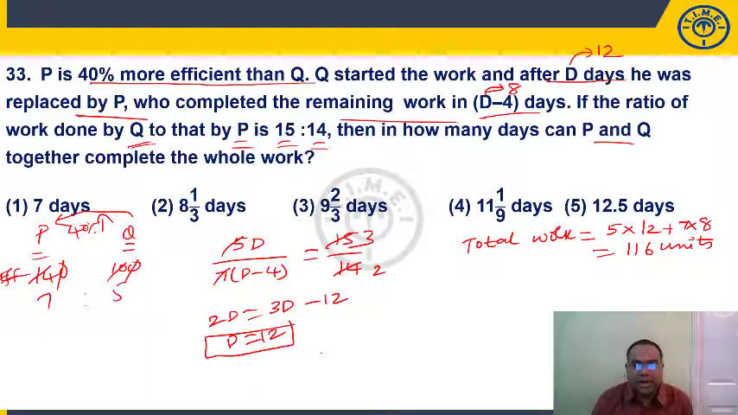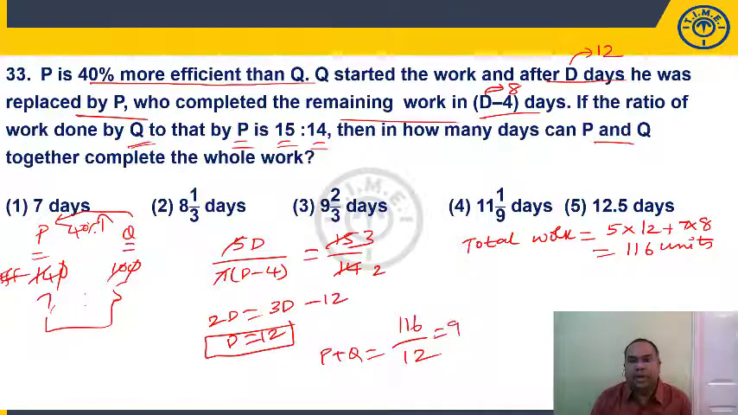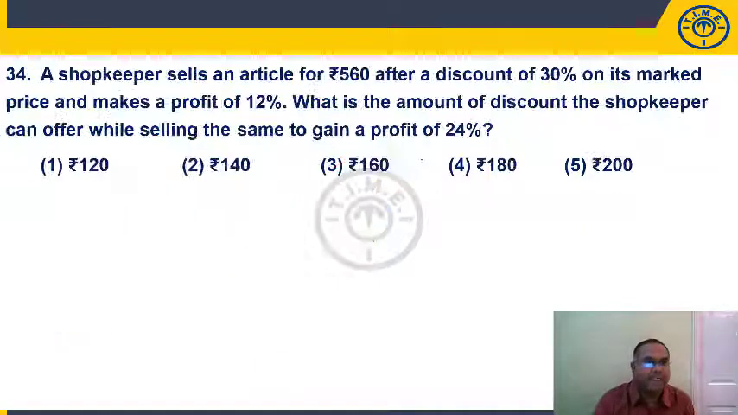Now P plus Q together can complete the work in how many days? 116 units. P and Q in one day will do 12 units. So 12 times 9 is 108, and 8 by 12 is 2 by 3. So 9 2 by 3 days. 9 2 by 3 days is present in choice 3.